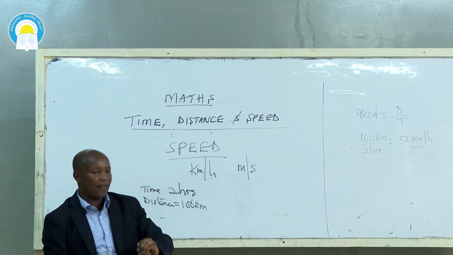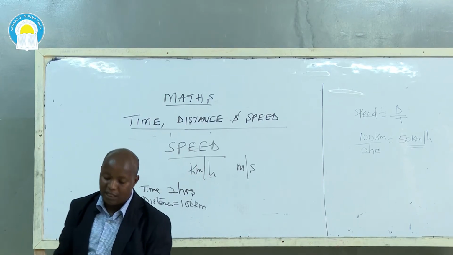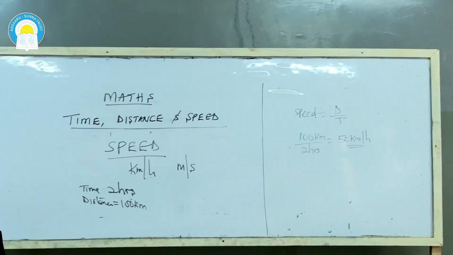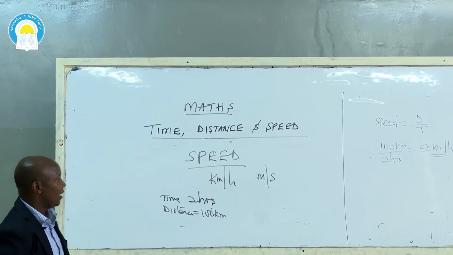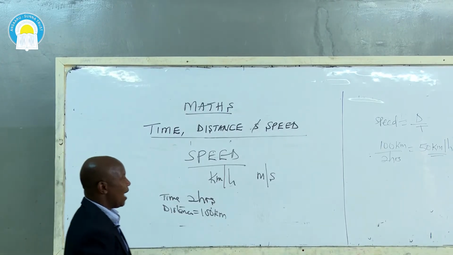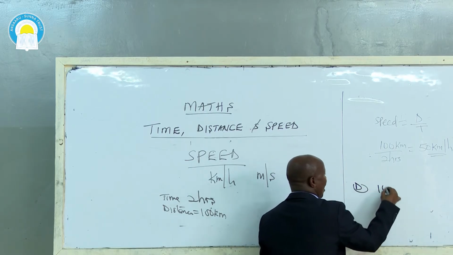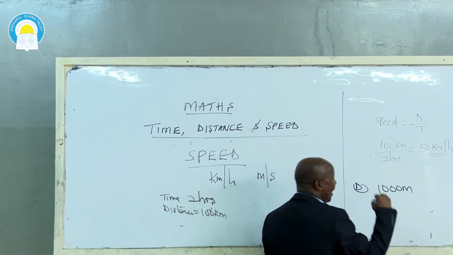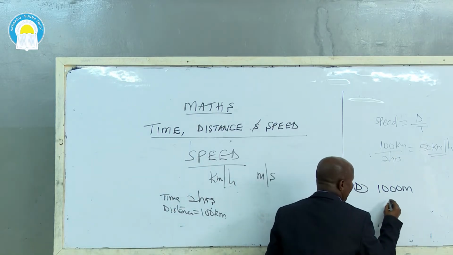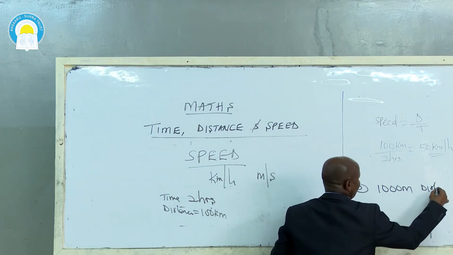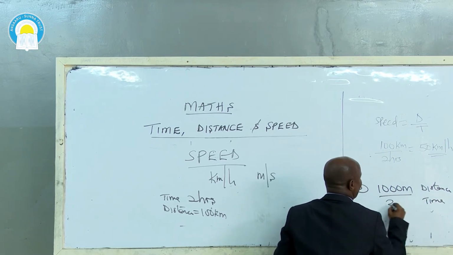You must make sure that if the distance is in kilometers, the time must be in hours. Another example, the distance from here to my home is 1,000 meters. Let the distance from here to my home be 1,000 meters. If when I'm walking, I take only 20 seconds. This is the distance, and the time taken is 20 seconds.